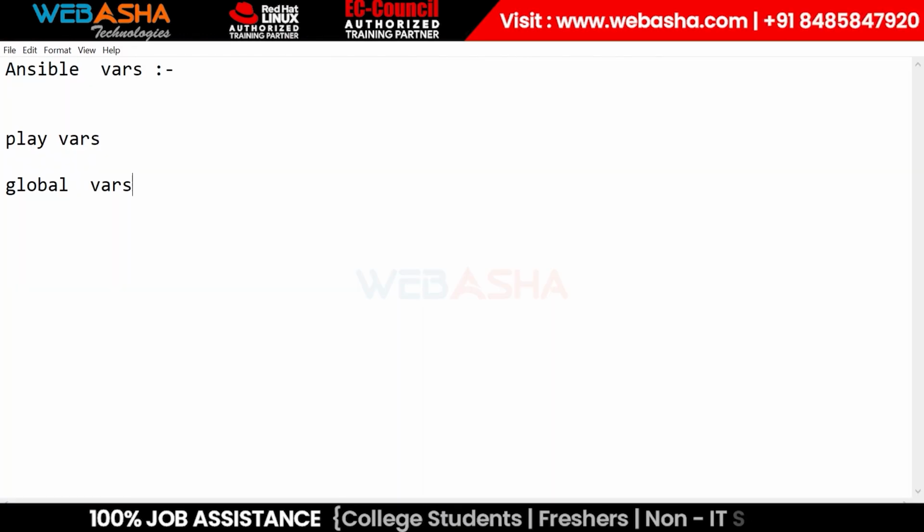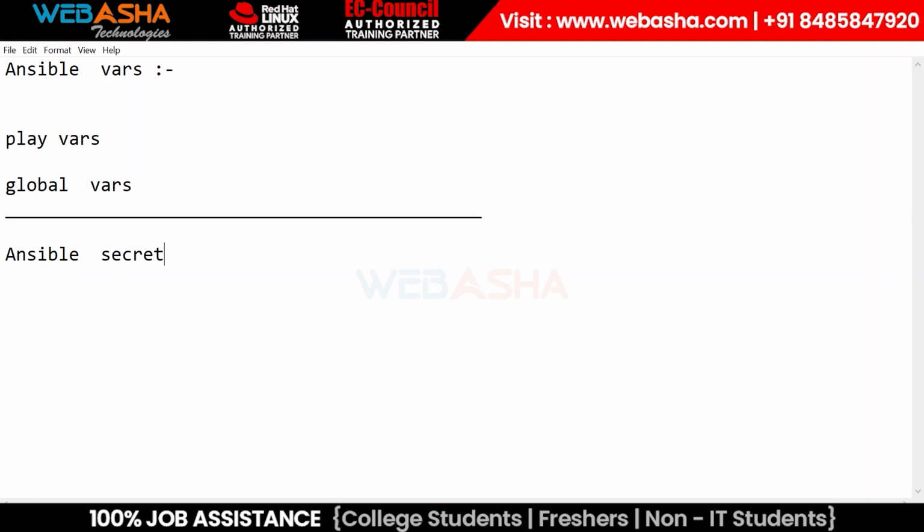Now jumping on to the next point, we have secrets. Next we have Ansible secrets, or we can say Ansible Vault. So what is that? Simply, we can say vault or secrets, a kind of security feature for your particular playbook or for Ansible.